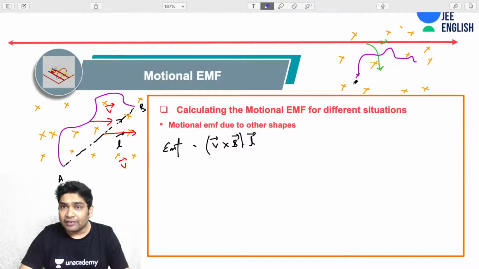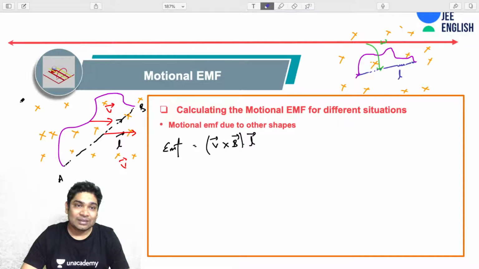You should remember, if this was a closed loop, then the flux related to the loop would not have been changing, right? So the net EMF in the closed loop is always zero. That is the trick that you use. You join the ends, you write this as L, so let's call this case number 1. So for case number 1, this is how you calculate the EMF.